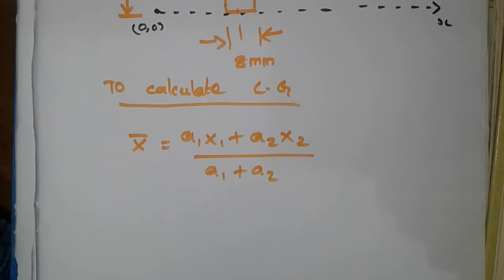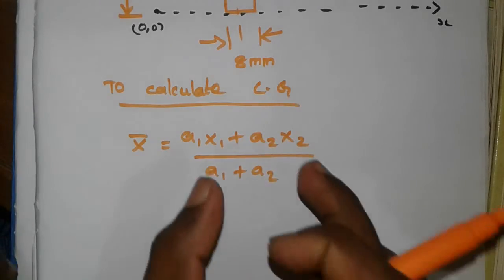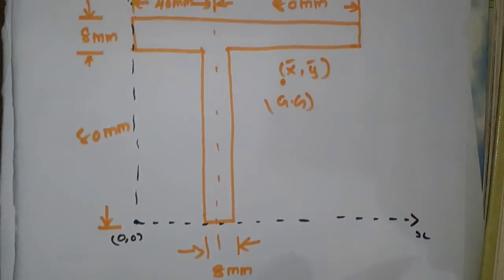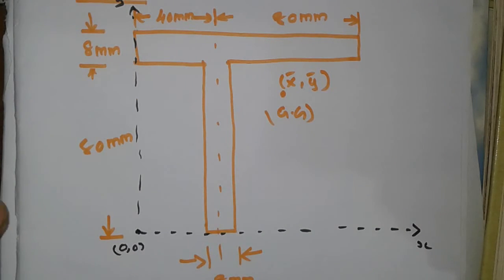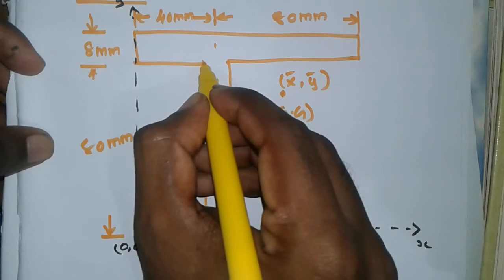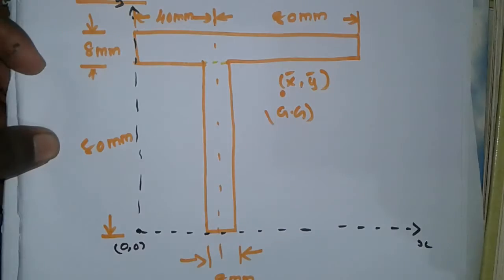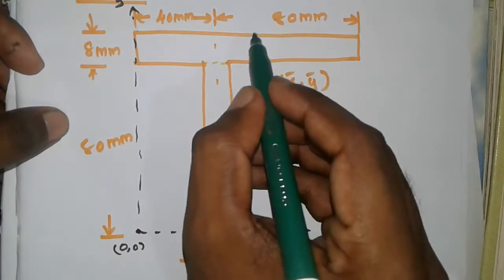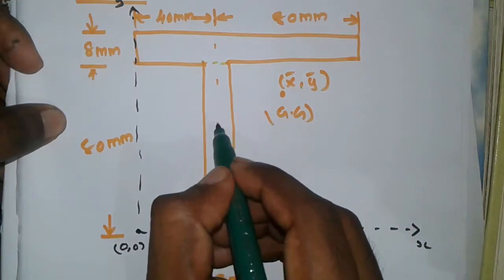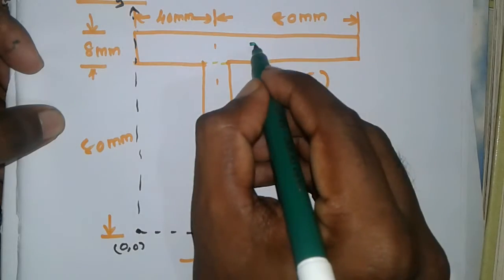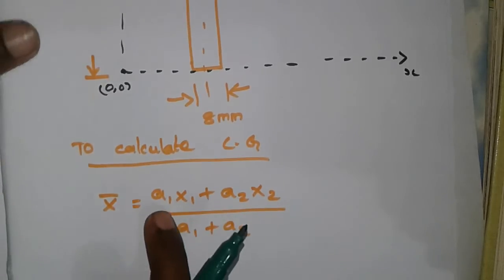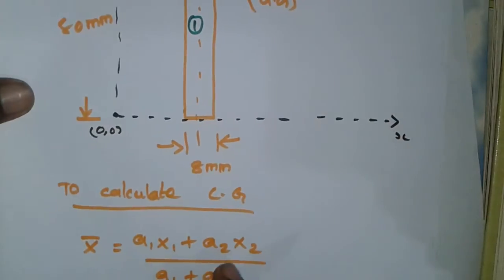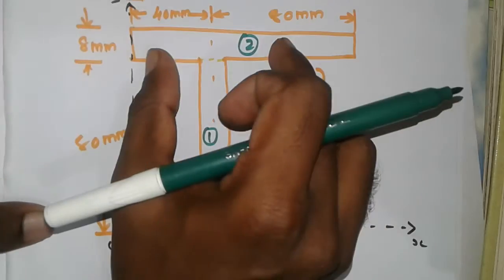What is A1, A2? Initially, for calculating CG for this type of unsymmetrical section, we have to subdivide this into two sections. Section 1 and section 2. A1 is nothing but area of the section 1. A2 is nothing but area of section 2.